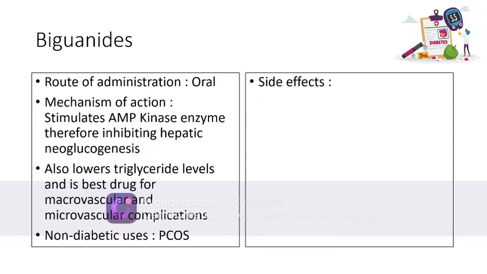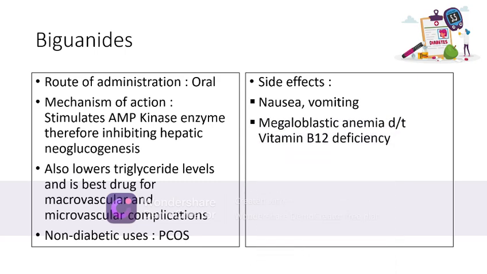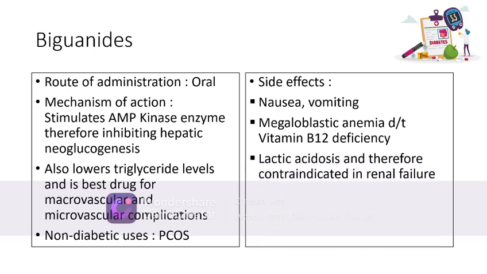So the side effects include nausea, vomiting, which is a common side effect. Megaloblastic anemia can occur due to vitamin B12 deficiency on prolonged use. Lactic acidosis also occurs and therefore it is contraindicated in renal failure. Phenformin is banned basically due to lactic acidosis, and it is also to be avoided or used with caution in patients of COPD and congestive heart failure.